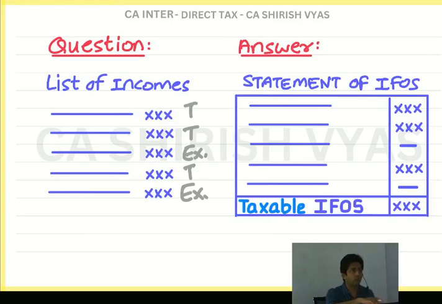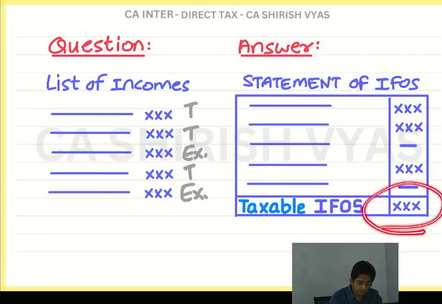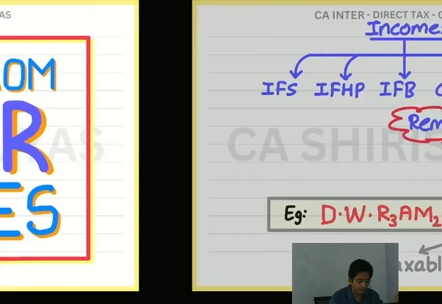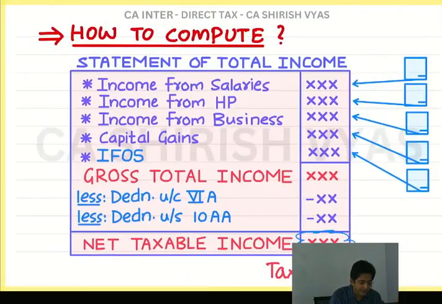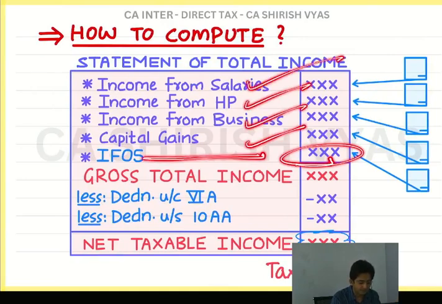In this chapter, you have to do this much only. This is the beginning, right? But what to do with this figure? After this, it will be transferred here. Along with this income, there are brothers of this income: salary, house property, business, capital gains.